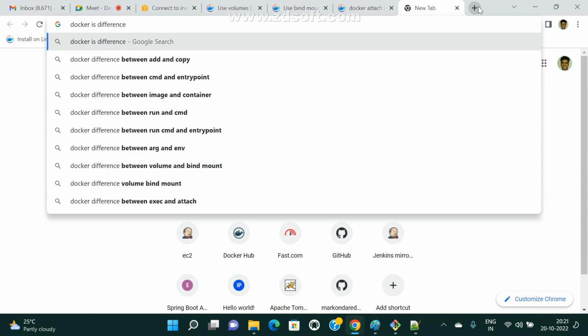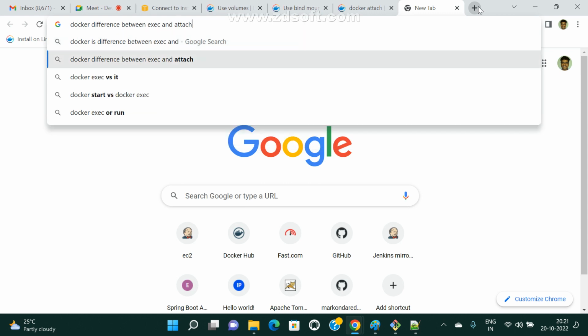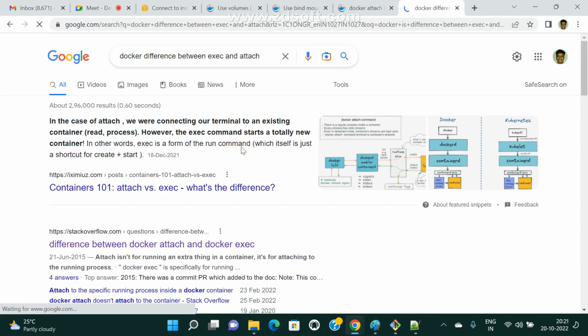What is the difference between exec and attach?